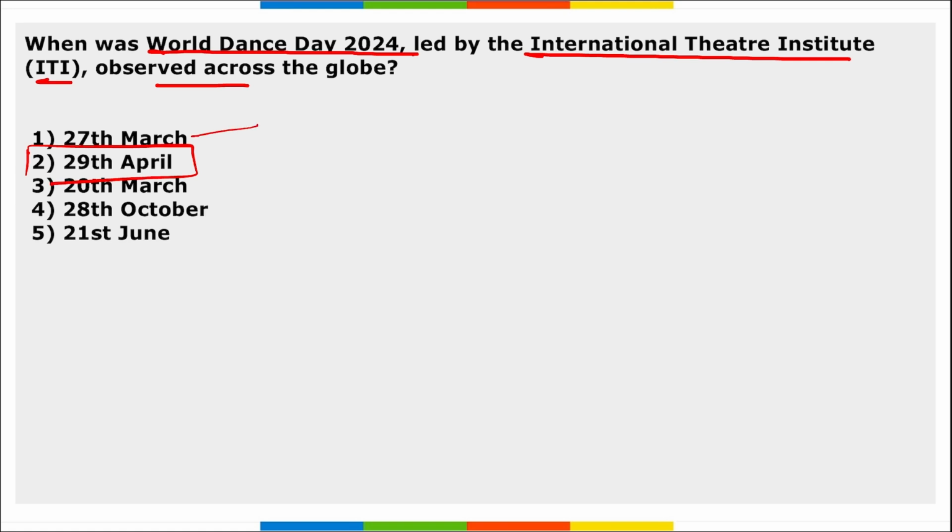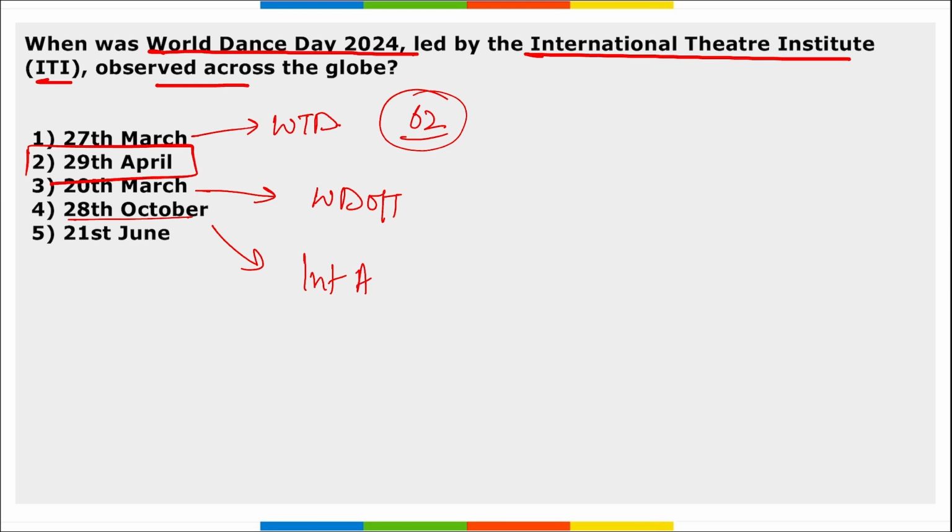Then on 27th of March, we observe World Theatre Day. It is the 62nd anniversary of this day. Then on 20th of March, we observe World Day of Theatre for Children and Young People. And 28th of October is observed as International Animation Day. So these are your important days for the month of April, friends.